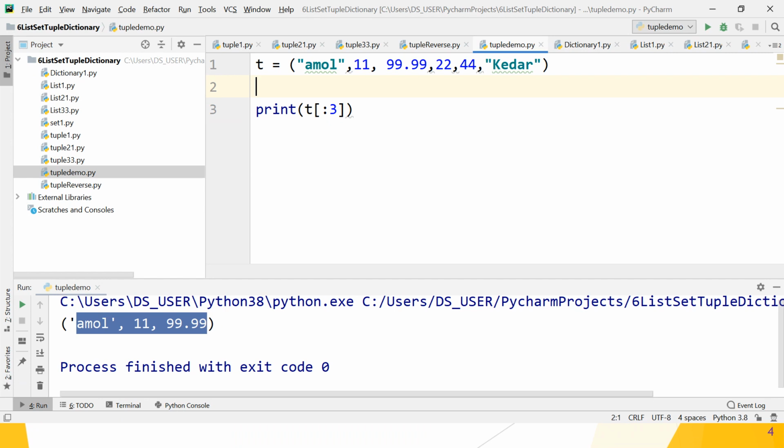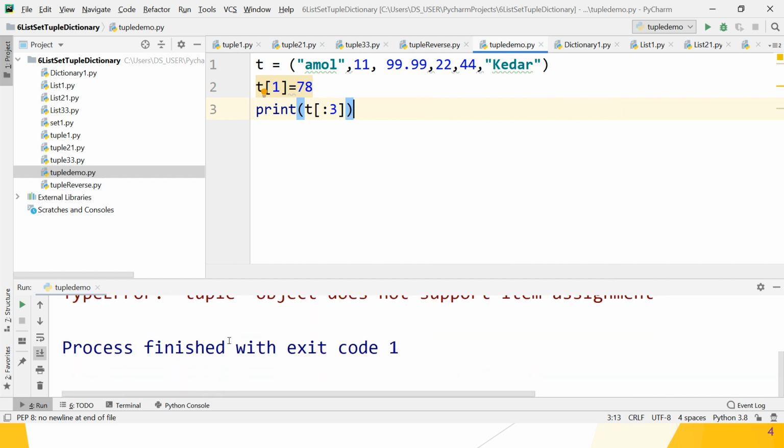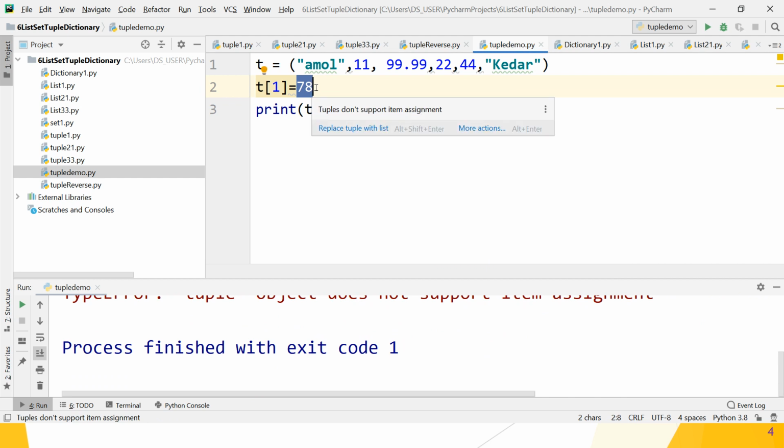So how can we check it? Suppose t, and the value of t index 1 we want to change to 78. Let's check whether it runs or gives the correct output. No guys, it gives an error. That means it works in a list: we can change the values in a list, but in a tuple we cannot.